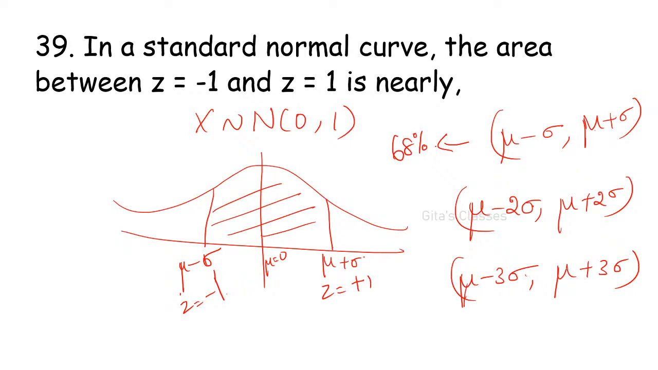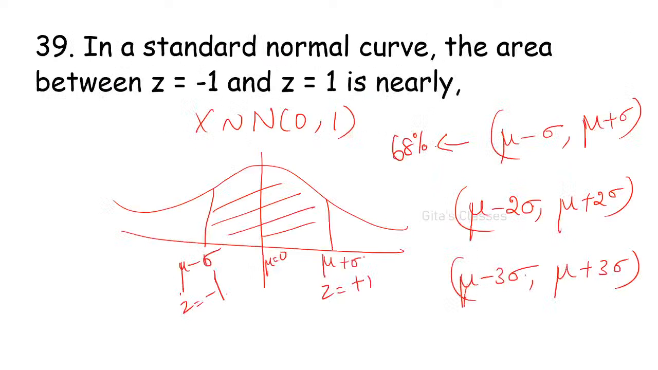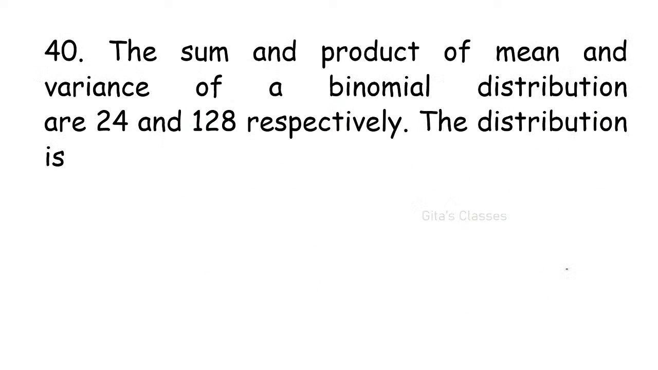Okay. Yes. Next one is the sum and product of mean. The last question. Sum and product of mean and variance of a binomial distribution. Quickly I will do this. 24 and 128. That is sum of the binomial distribution. Sum of mean and variance. That is NP plus NPQ is equal to 24. That is the first equation.